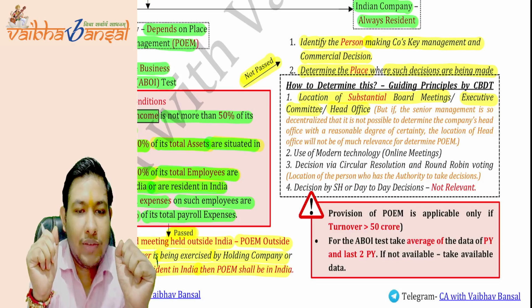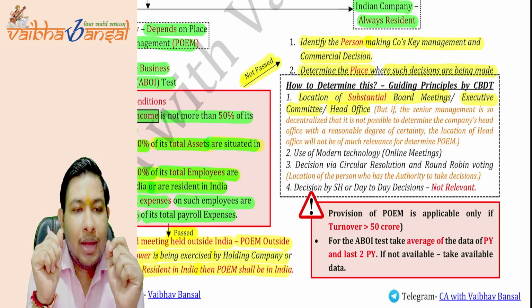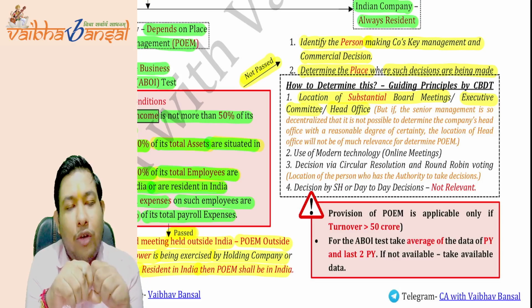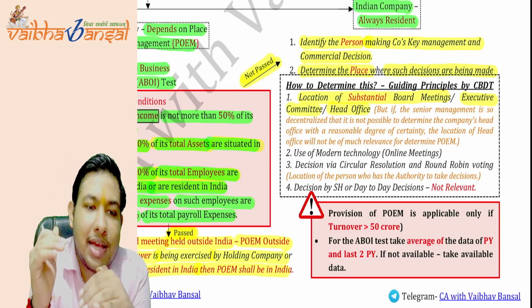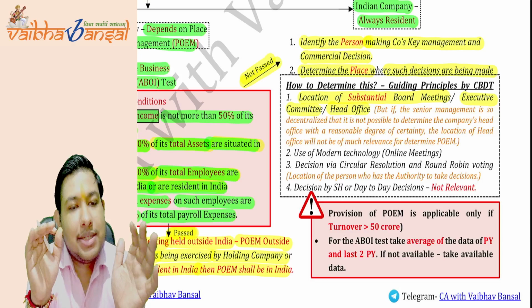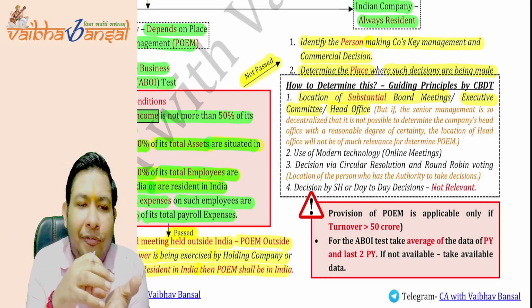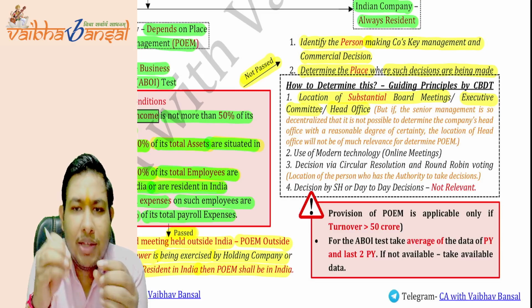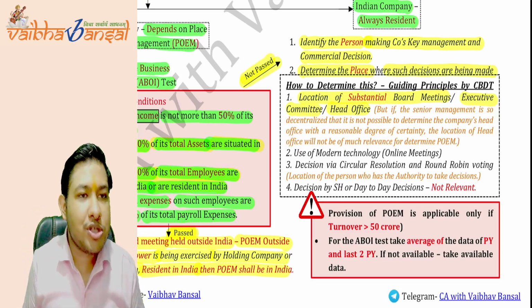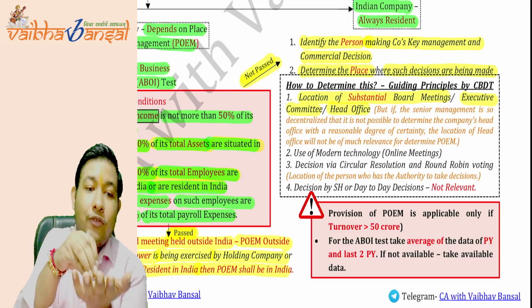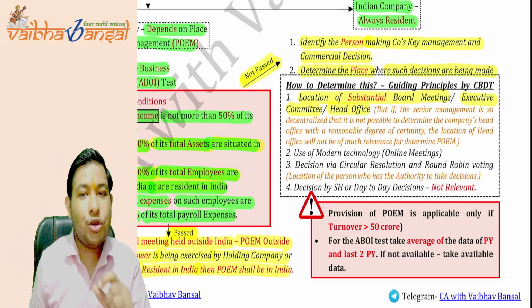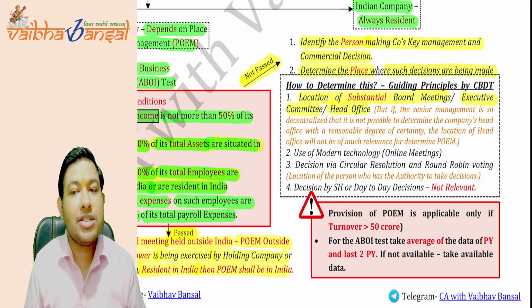But suppose there is a head office and there are branch offices of that head office, and the head office has done so much decentralization that every particular office has its own decisions. Every office can take its own decisions for every particular thing. So it is a decentralized form. So it is not possible to determine whether the exact decisions are taken from the head office or not. So for that kind of office, it is not reasonable.